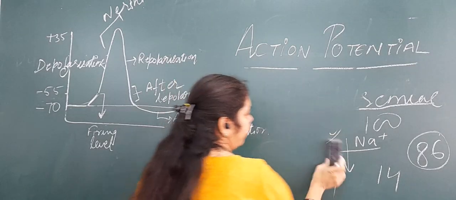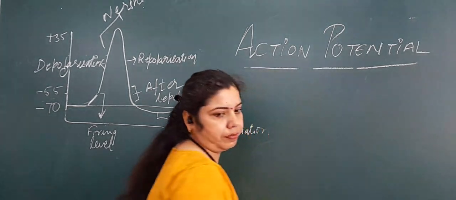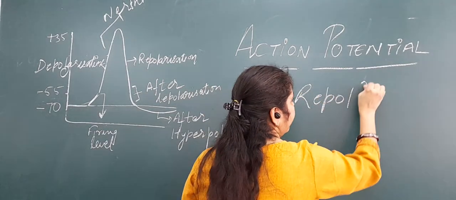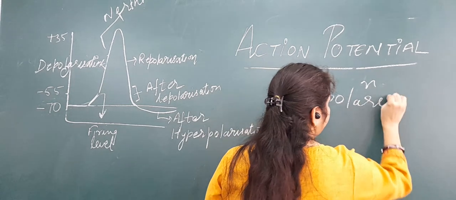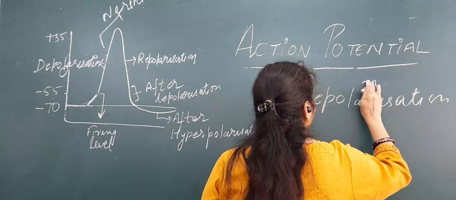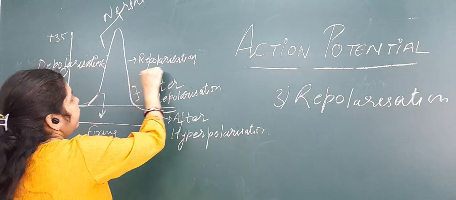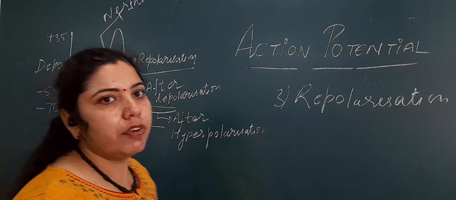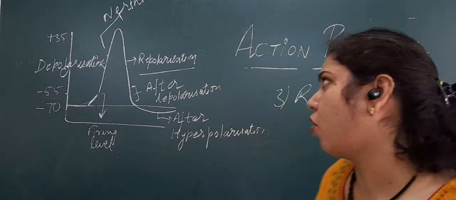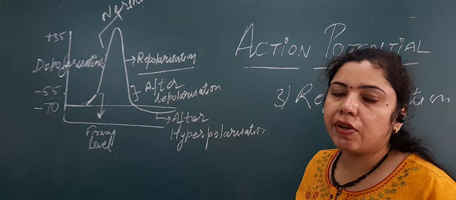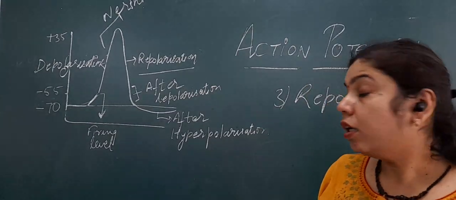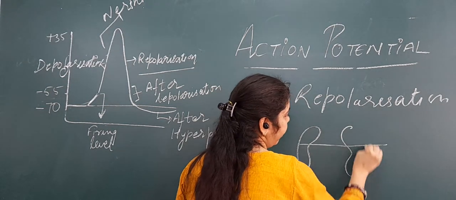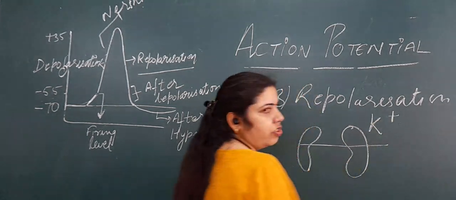Now, the next phase of action potential is repolarization. What is repolarization? Repolarization is the next phase of an action potential. See, at plus 35 millivolt, we have seen that depolarization will stop due to closure of the voltage gated sodium channel. But another type of channel is also present across the membrane, that is the voltage gated potassium channel.